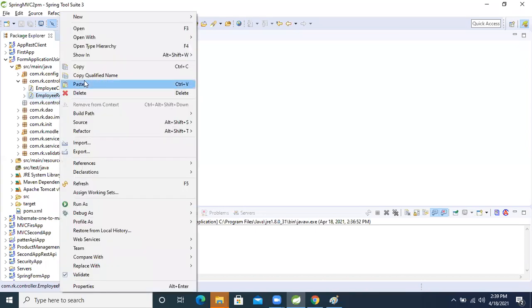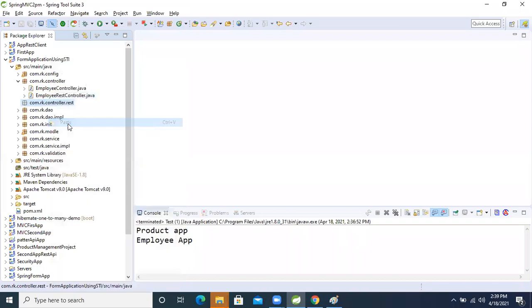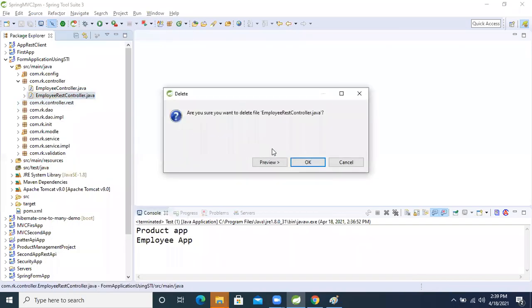I'm copying this one and pasting it inside this rest controller package. I pasted it, okay? Now from here I'm deleting this controller.